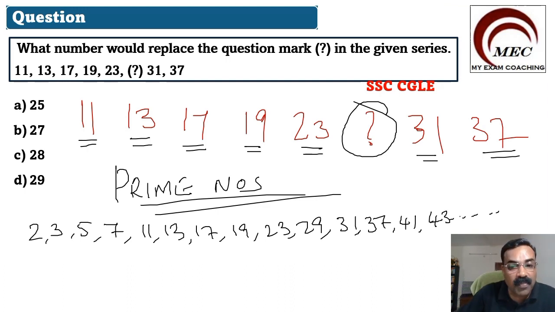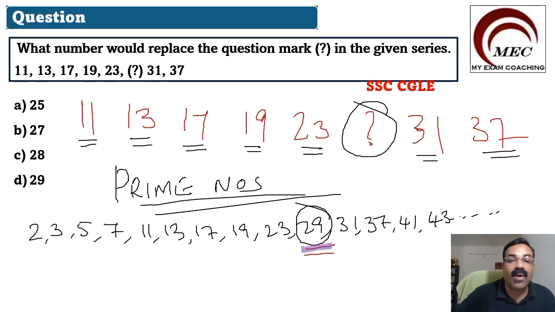All these numbers are prime numbers. So after 23, between 23 and 31, the next number should be 29. Accordingly, we will mark 29 as the correct option.